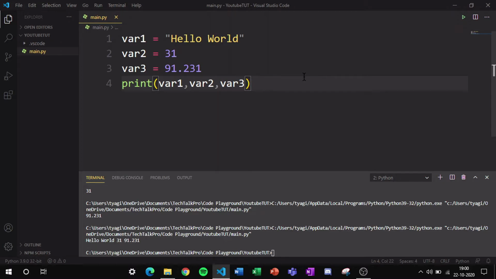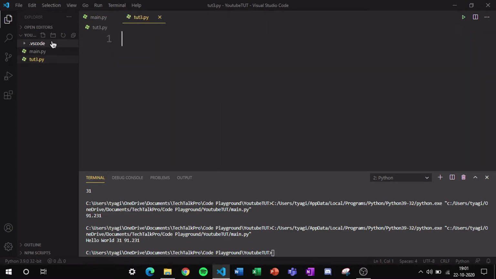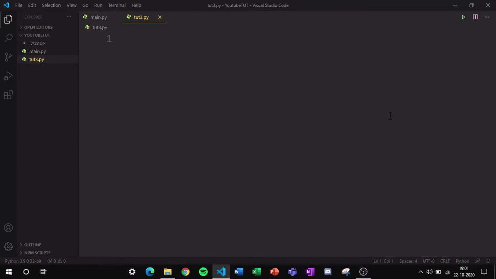This was so simple. Now we are going to build a very small program which will ask the user for its name and it will store it into a variable and then it will print that value out. For that I am going to create a new file named tutorial3.py.